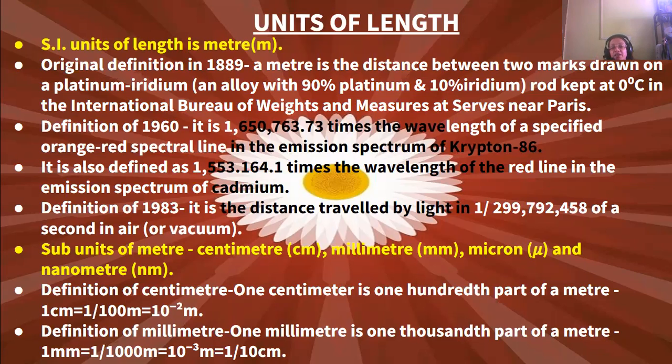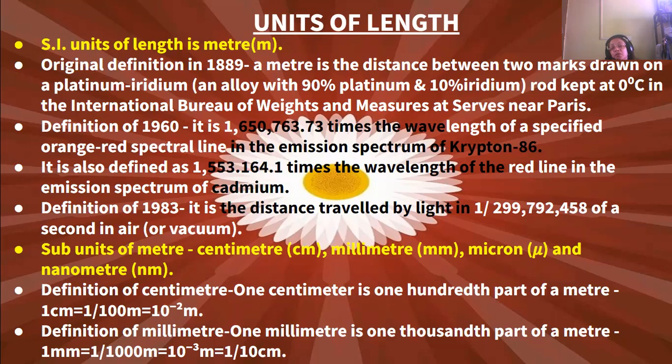Then again, in 1983, it was defined as the distance traveled by light in 1 by 299,792,458 of a second in vacuum. So it is a very small fraction of a second, very delicate, I can say.